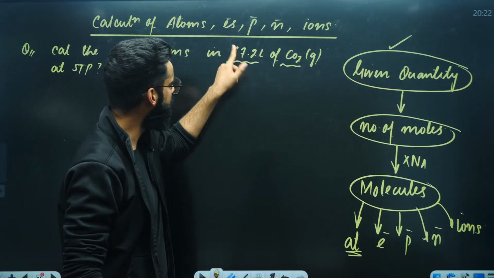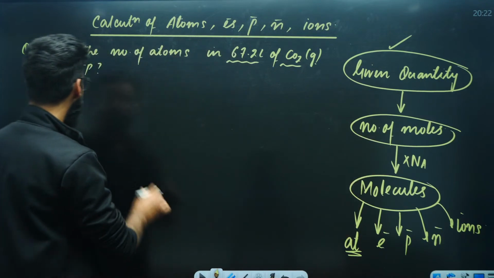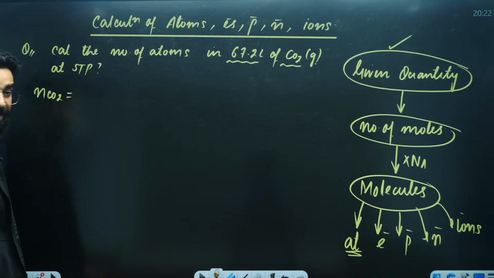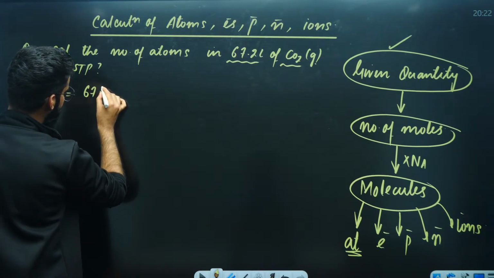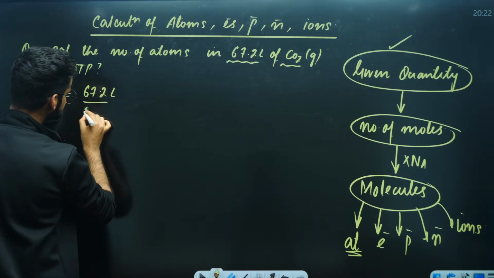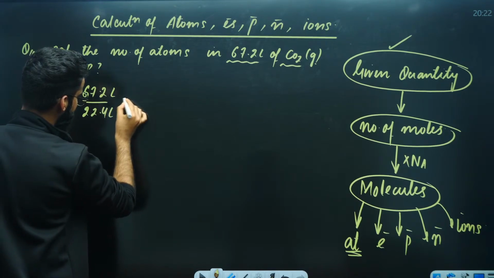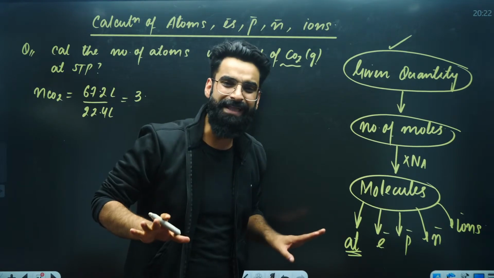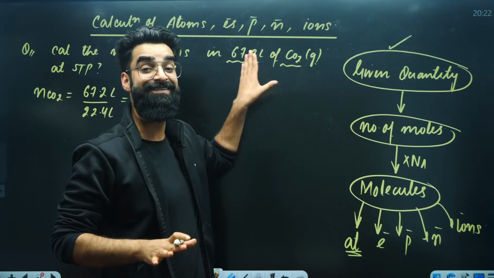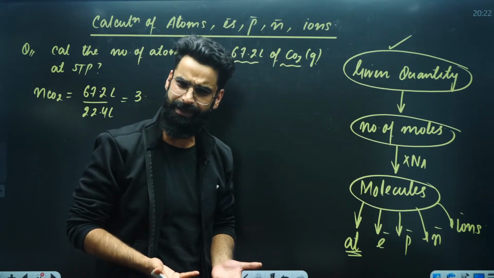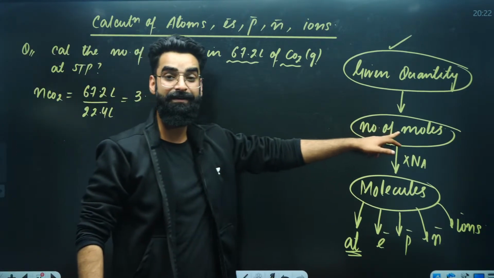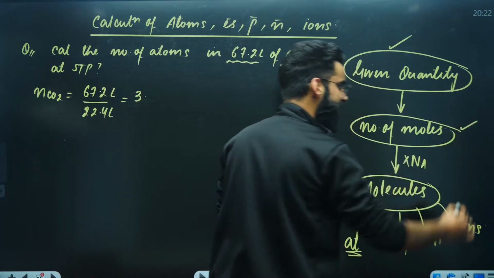Do you know how to convert volume into moles? Yes, we know. So the first step is to calculate the number of moles of carbon dioxide. It is the given volume of carbon dioxide in liters divided by 22.4 liters. The value comes out to be 3. That means either you can say we have got 67.2 liters of carbon dioxide in the container, or you can directly say we have got 3 moles of carbon dioxide in the container. So we are done till here.